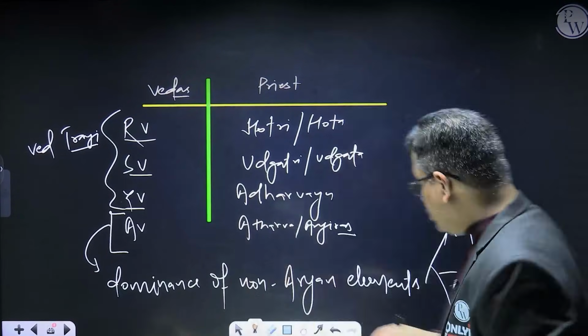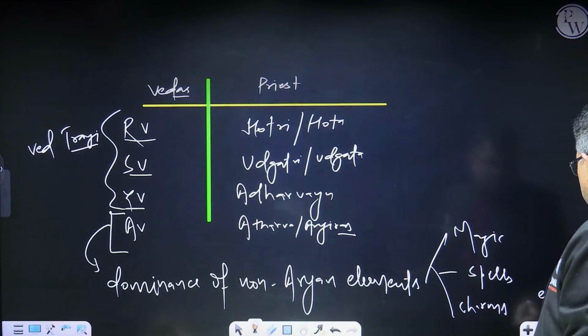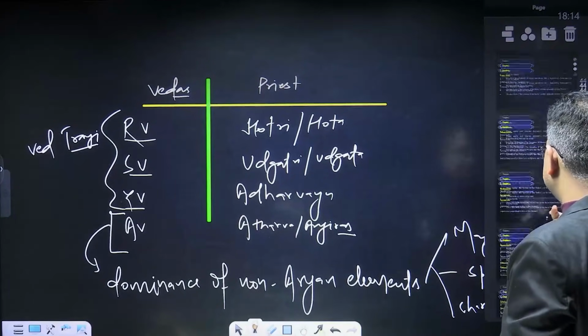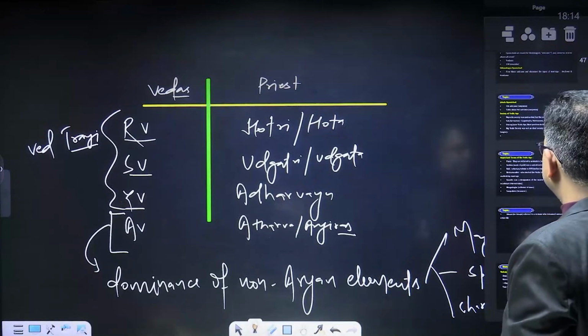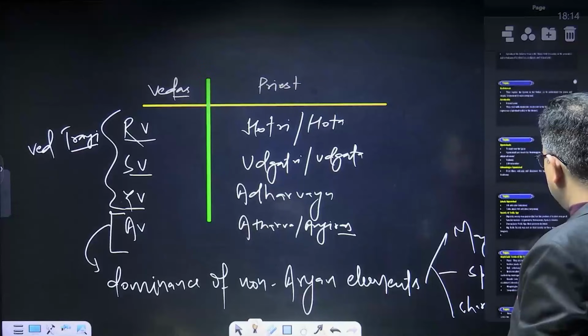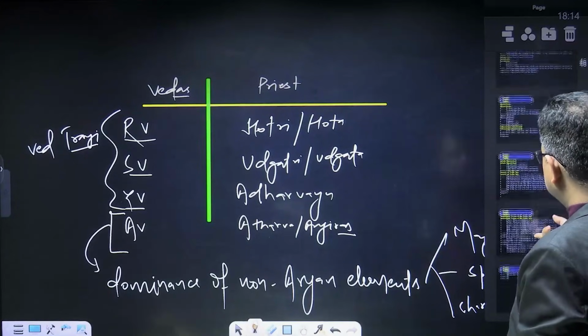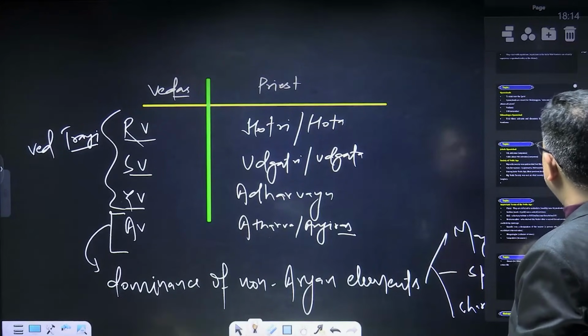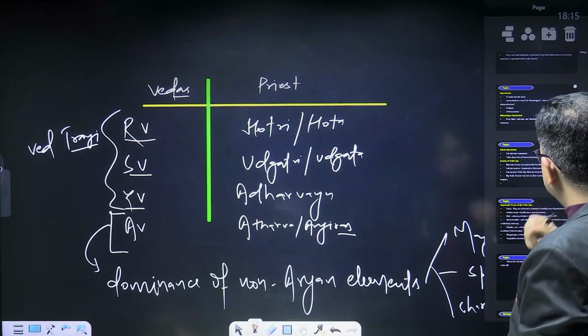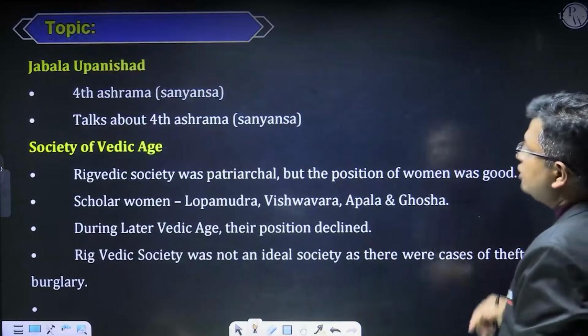Now, coming to the next important phase, that is Buddhism and Jainism. But before that, let me tell you something about the society of the Vedic period, one of the Upanishads, and some terms of the Vedic Age.